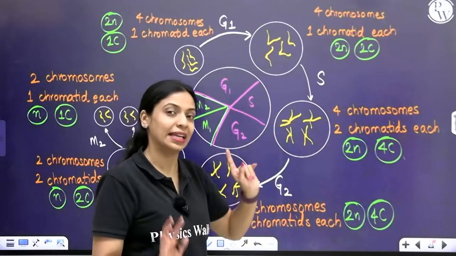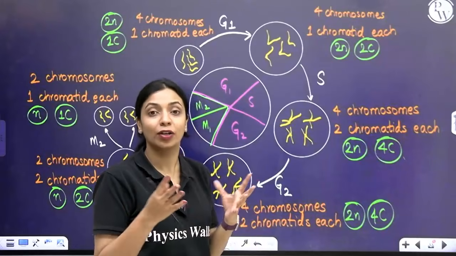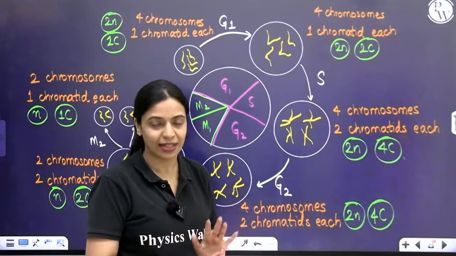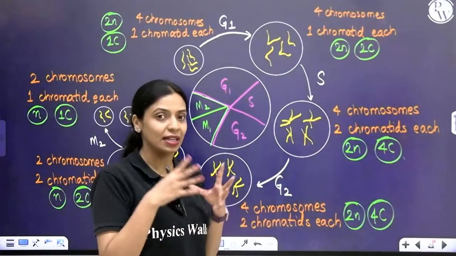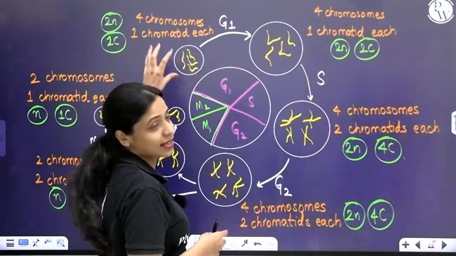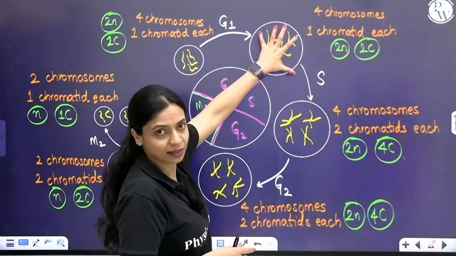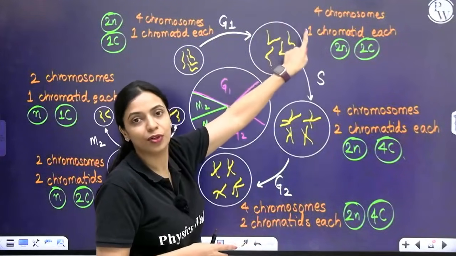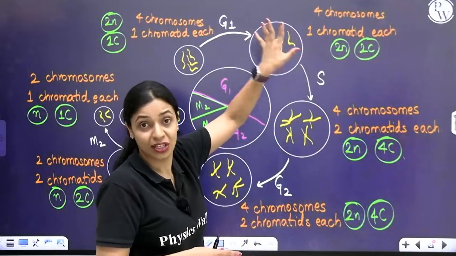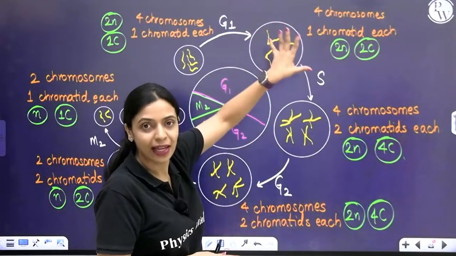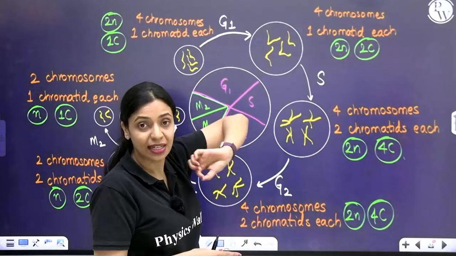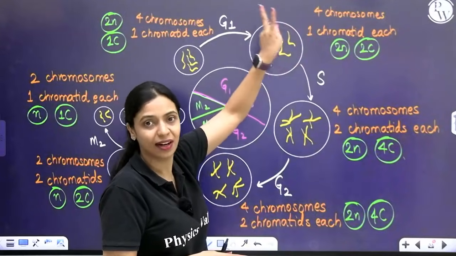During G1 phase, is any change going to happen with respect to DNA? No change will happen. DNA replication will not take place. The cell will just increase in size. So the small cell that was here will increase in size here. The number of chromosomes, the number of chromatids, the ploidy, there is no change. Even after G1 phase, the cell will still have 4 chromosomes. It will still be diploid. It will still have 2C condition.